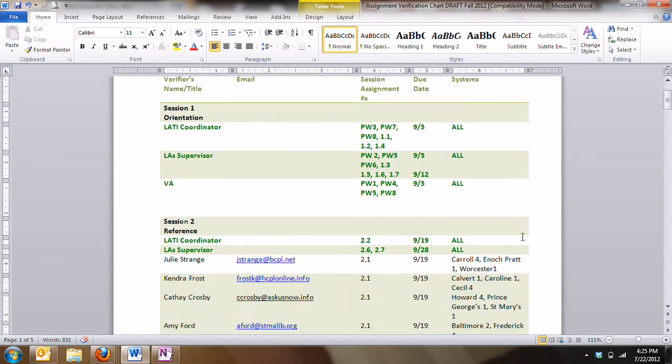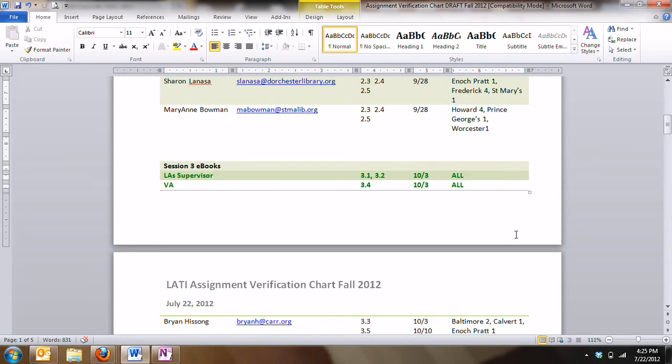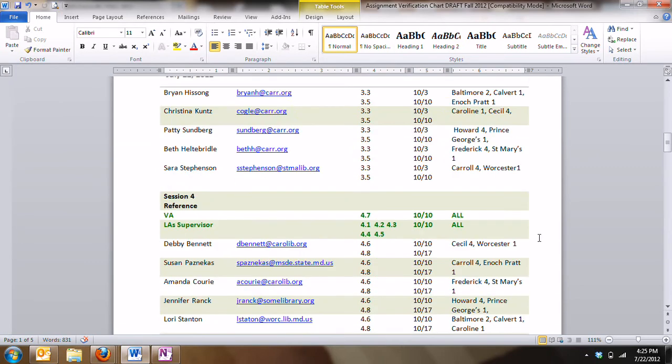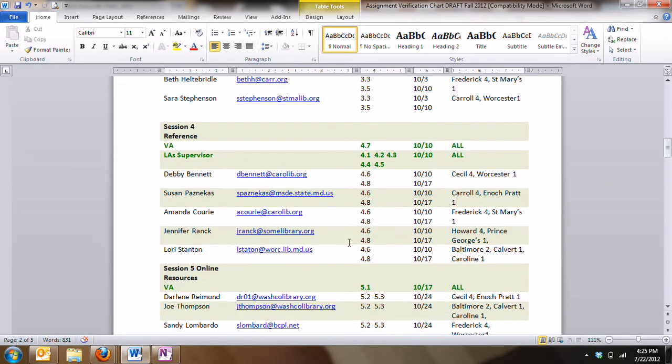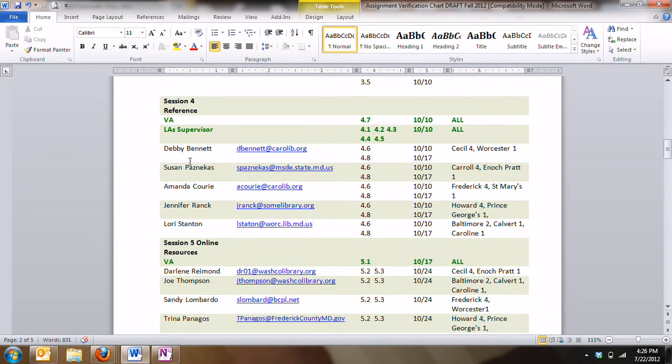We're going to scroll down and look at the same example that we looked at in the previous tutorial for session 4. We're going down here to 4-6 and 4-8 for Debbie Bennett. There was a question about why the numbers skip like that. Well, 4-6 is pre-work, which is due on the date of the session, so it's something that you want to look at ahead of time and you're going to need to do before that session. 4-8 is post-work, which is due a week after the session.